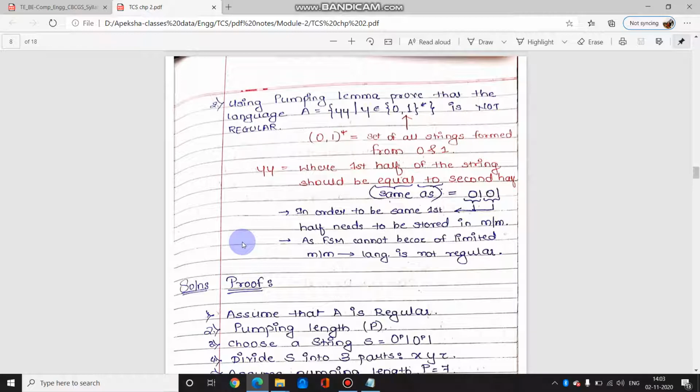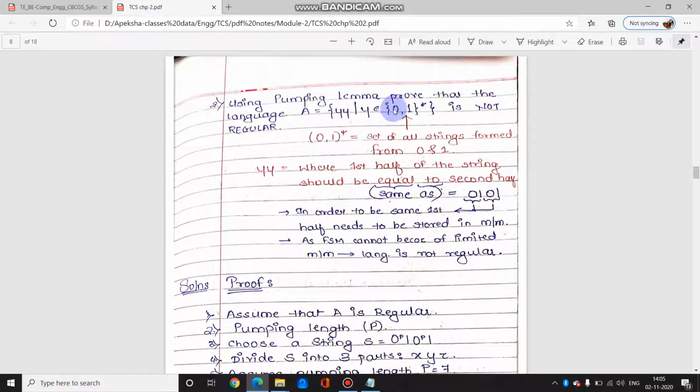So just let me help you with second example as well. Yeah, so starting with second example, it says prove that the following language is not regular, where the language A is given as YY, where Y belongs to 0-1 closure, which means you can have set of all strings formed from 0 and 1, where YY means the first half of the string should be equal to the second half.